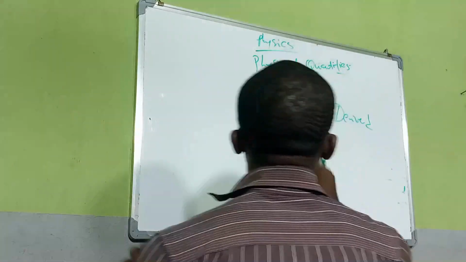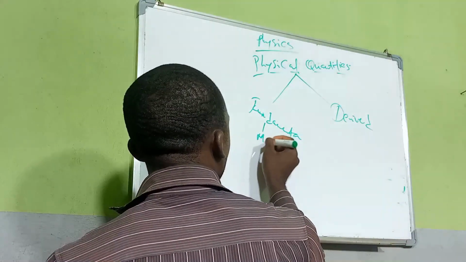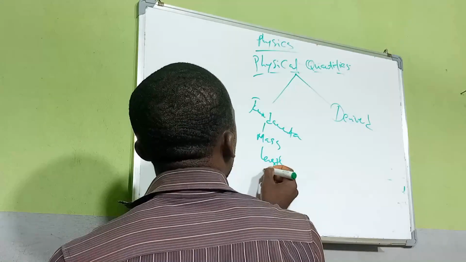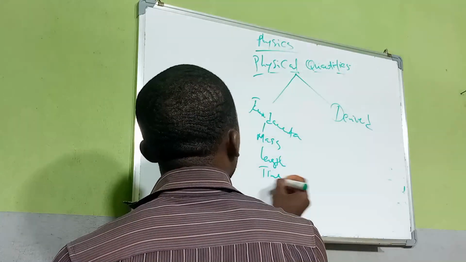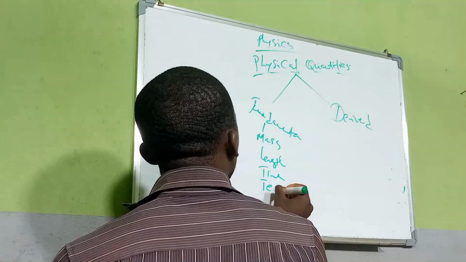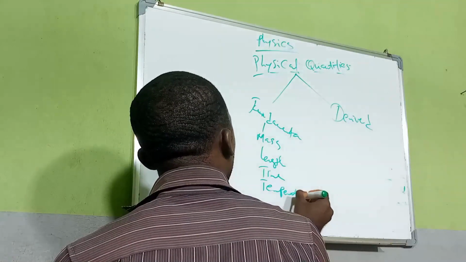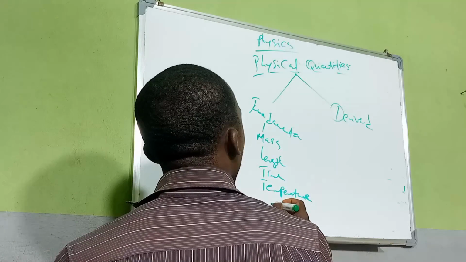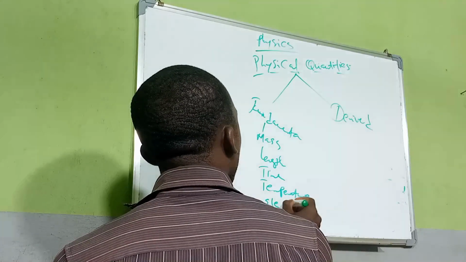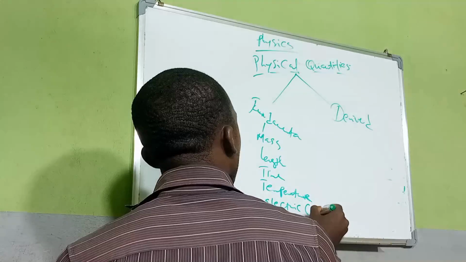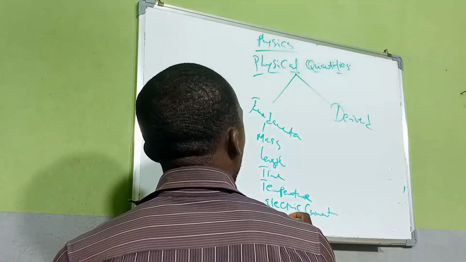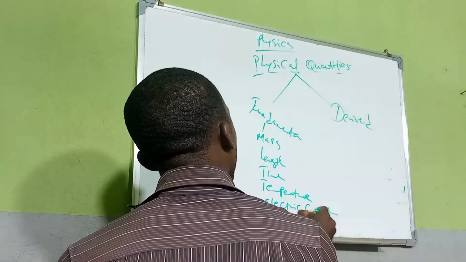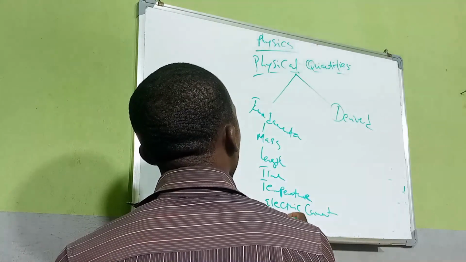We have mass, length, time, temperature, electric current, amount of substance, and luminous intensity.